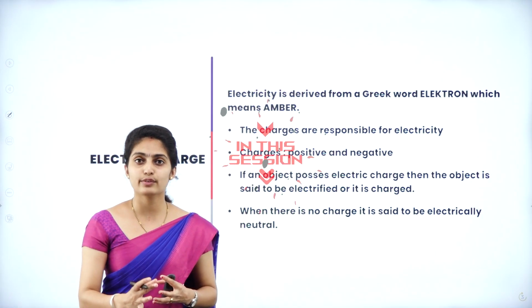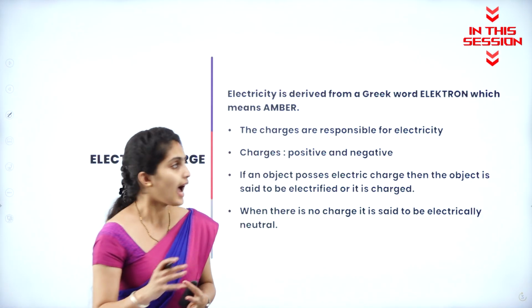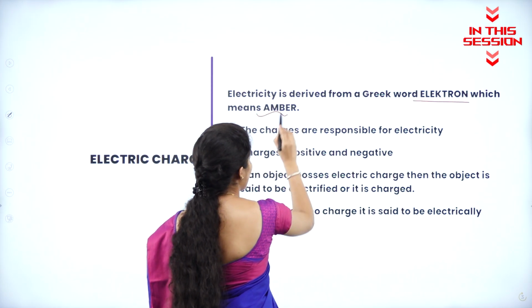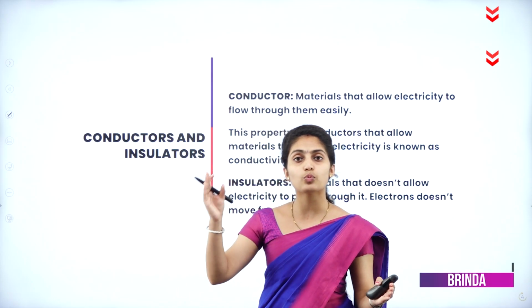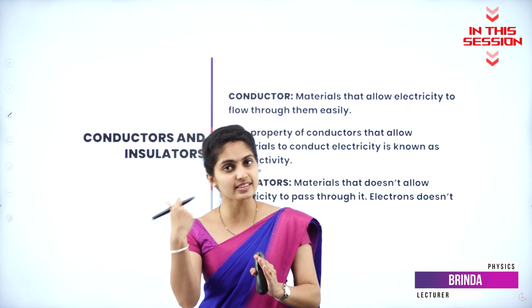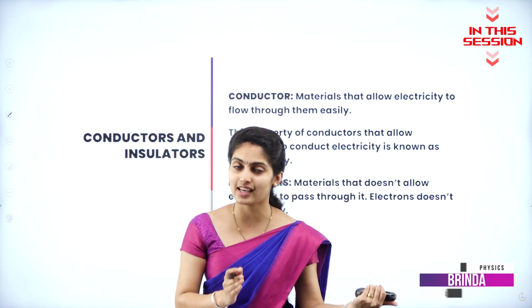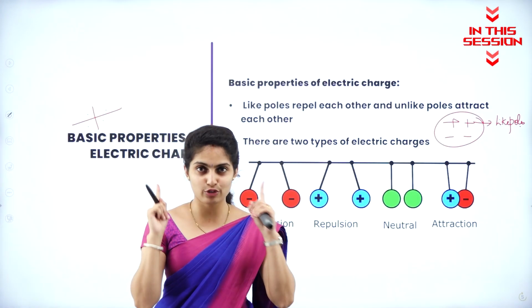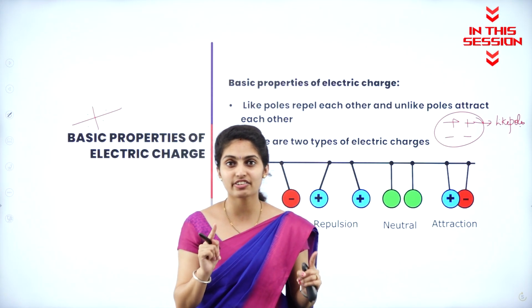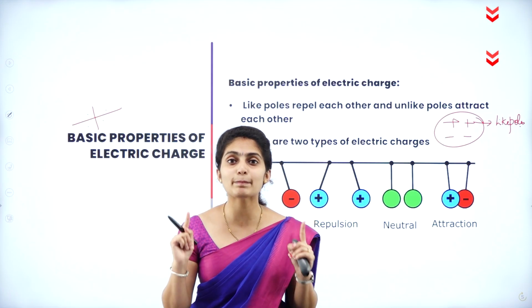Electricity is derived from a Greek word, okay? And that Greek word is nothing but electron, which means amber. Conductors are the ones which conduct electricity. A semiconductor acts as a conductor, or sometimes it acts as an insulator also. You have got two poles, plus, plus, minus, minus, but they never attract. In fact, they repel each other.